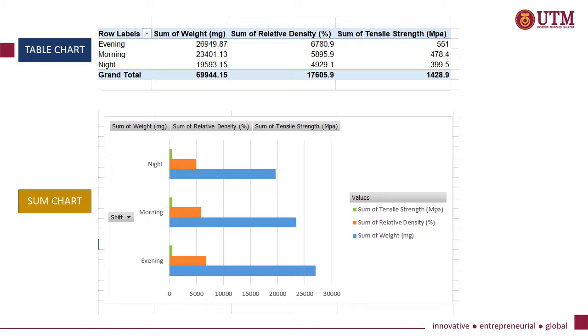From the data that we have rearranged earlier, we can calculate the sum of weight, sum of relative density, and also sum of tensile strength for every shift, evening, morning, and night. Also, we can get the grand total for each weight, relative density, and also tensile strength. Through the sum chart, we can observe which shift has the higher weight. We can summarize that the night shift has the lowest data compared to morning shift and evening shift.